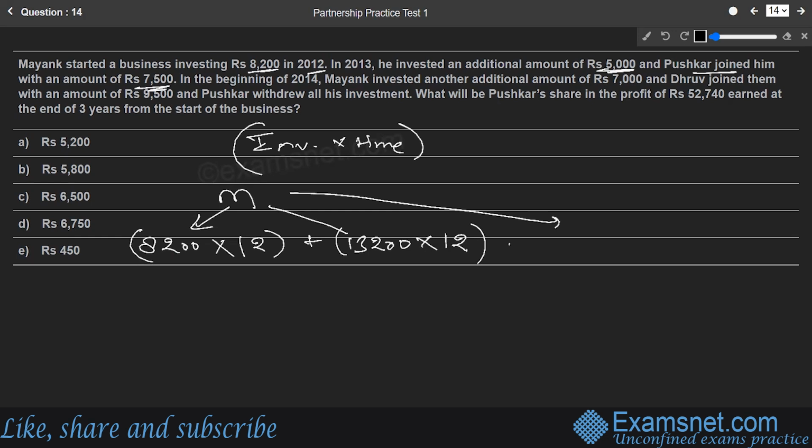What about the third year for Mayank? In the third year, they say an amount of 7,000 was additionally invested. So the total amount becomes 20,200 multiplied by, now this 20,200 will last for how much?